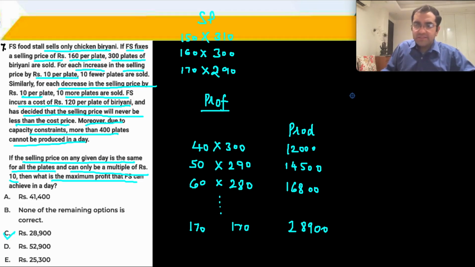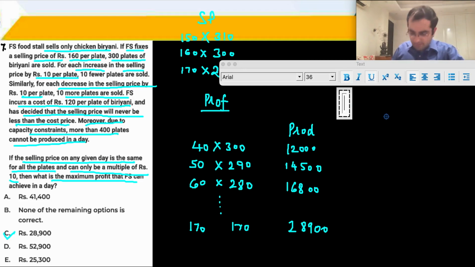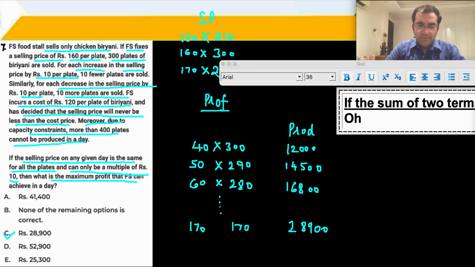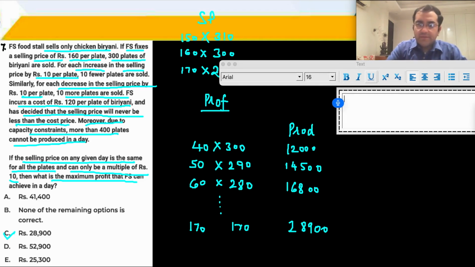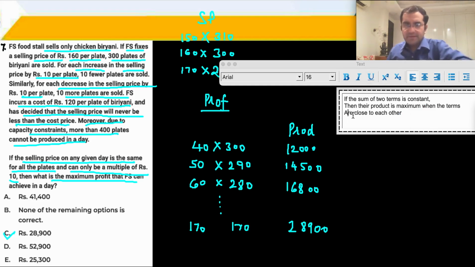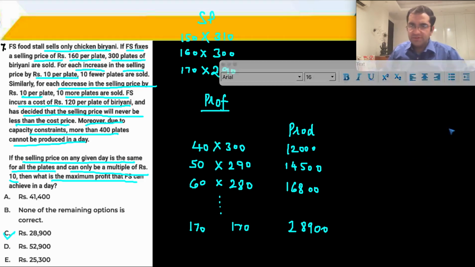The answer is C part. But if you want, I can just type it out for you. If the sum of two terms is constant, then their product is maximum when the terms are closest to each other. Okay, that is sufficient. This is your result.